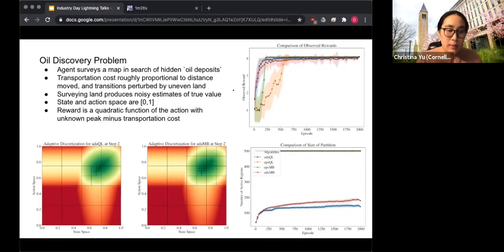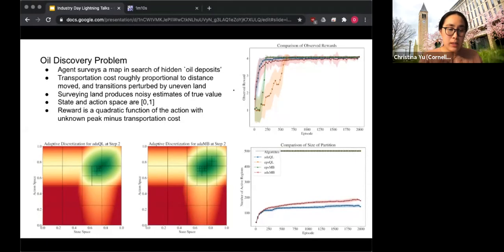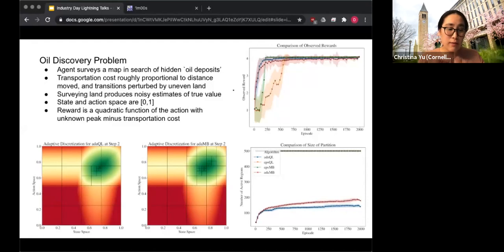On the bottom left, these two plots are illustrating the Q function, which is the expected value of the optimal policy for being in a state and action pair. And green denotes areas of high value and red denotes areas of low value. And overlaid on top of these plots is the partition that our algorithm discovers. So the left is for the model-free version of our algorithm, the right is for the model-based version of our algorithm. And you can see that the partition our algorithm generates does in fact focus in on the regions of high value.